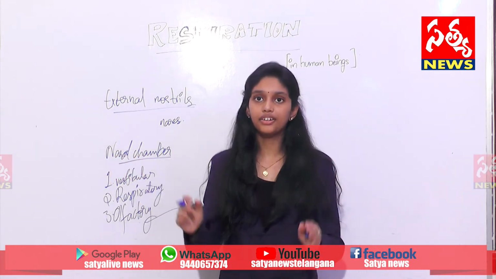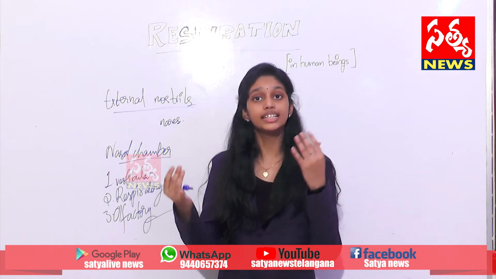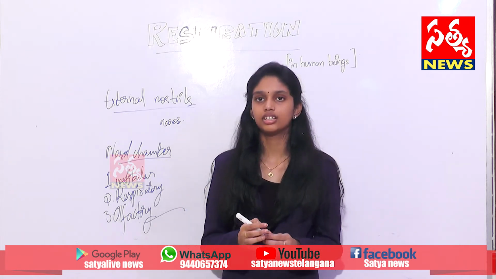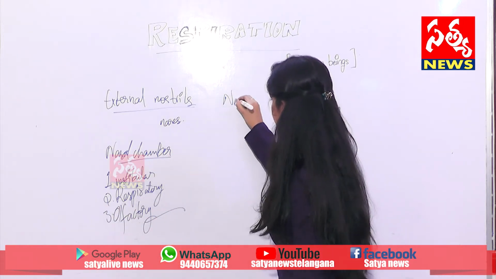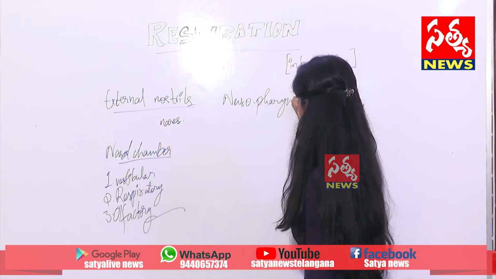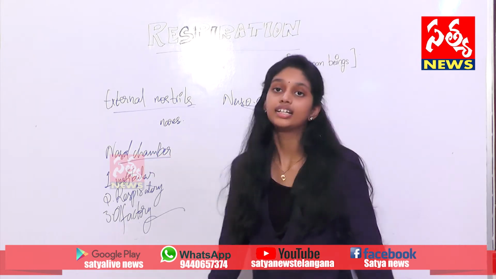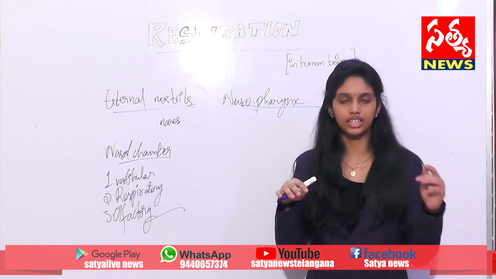And then the air from the nasal chamber passes into the nasopharynx through our internal nares. Now let's know about the nasopharynx. The air passes into the nasopharynx through the internal nares.